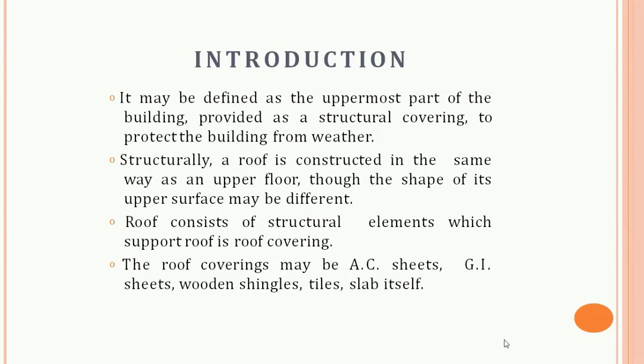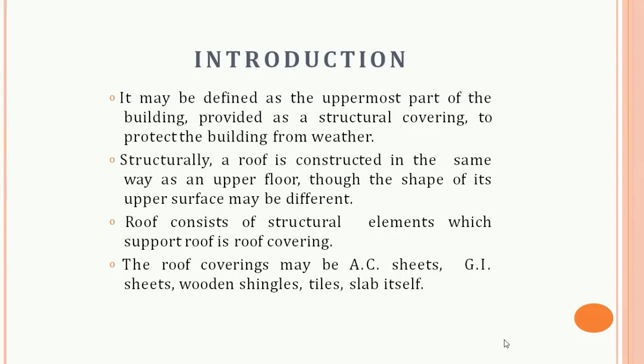If we are talking about the features of a good roof, a roof needs to satisfy certain criteria in order to perform its protective function. It is considered good if it is structurally stable, provides proper insulation against sound and heat, is fire resistant, damp proof and leak proof, and durable. These are the good features always required while constructing the roof.